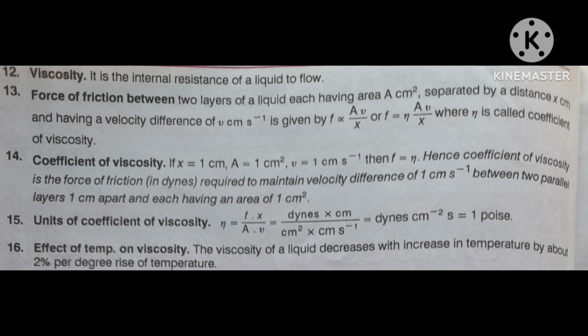And this is called poise, 1 poise. Poise is actually the name of a scientist. So dynes centimeter power minus 2 into second is called 1 poise. A question is asked: 1 poise is equal to dynes centimeter power minus 2 into second.